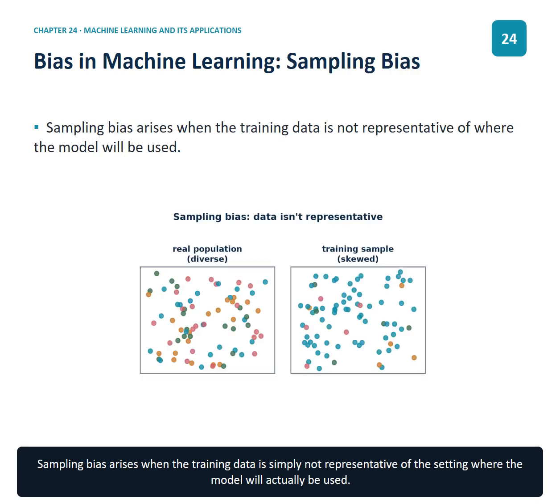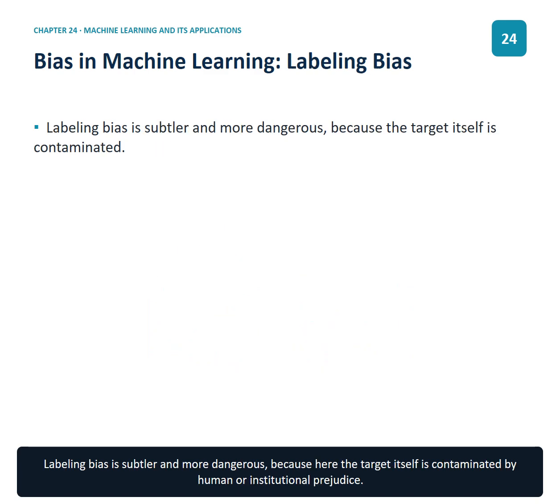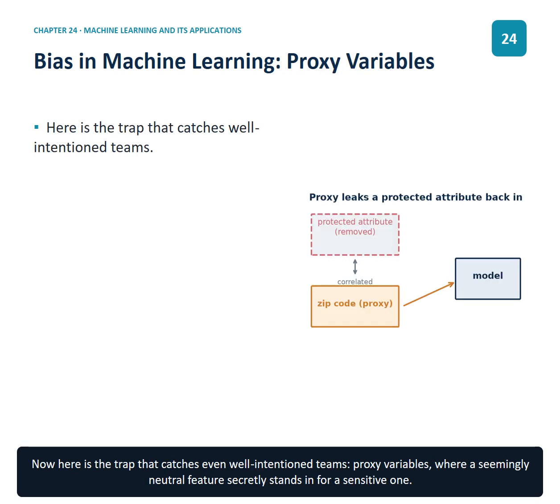Sampling bias arises when the training data is simply not representative of the setting where the model will actually be used. Labeling bias is subtler and more dangerous because here the target itself is contaminated by human or institutional prejudice. Now, here is the trap that catches even well intentioned teams: proxy variables, where a seemingly neutral feature secretly stands in for a sensitive one.